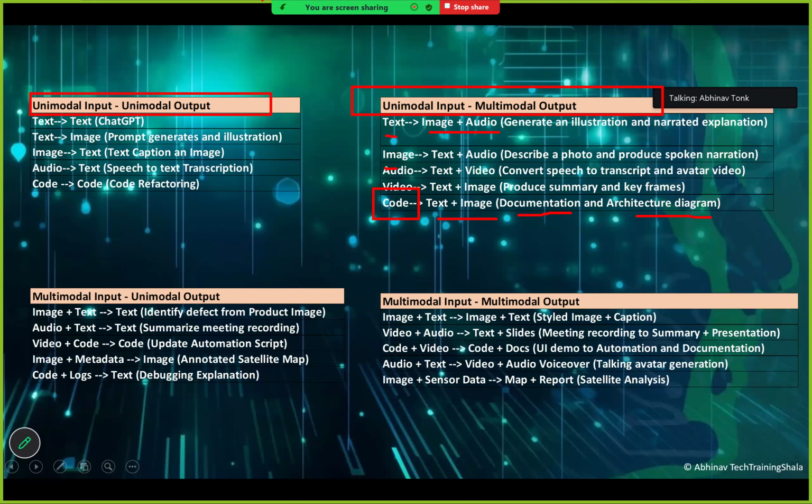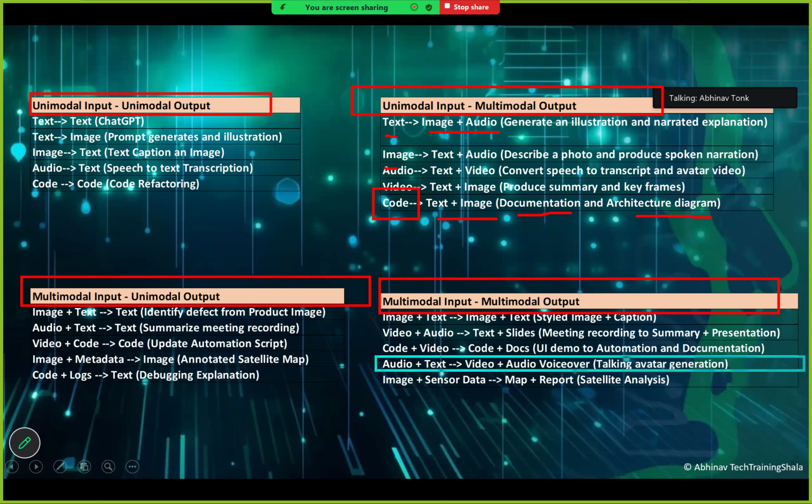Similarly, there are other possibilities which I have listed down in this slide. So, for example, multimodal input, multimodal output. Let's take this example. Audio and text I am giving as an input, and it generates video plus audio voiceover. So it is like generation of your talking avatar, right? So these are all possibilities that exist in generative AI.